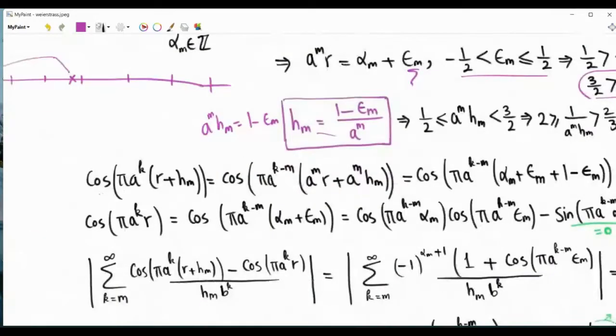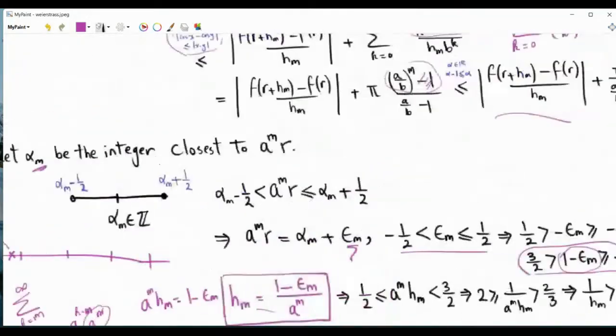So this is cosine pi a to the k r plus a. Note that we are basically simplifying those cosines inside the summation, and this summation is from m to infinity. So k is greater than or equal to m. So the trick here is that we'll take this a to the power k and we'll write it as a to the power k minus m, which is non-negative, and then a to the m. And then we will take a to the m inside this bracket. A to the m times r, this is the quantity that is expressed as alpha m, which is the closest integer, plus this number that lives between minus half and half.